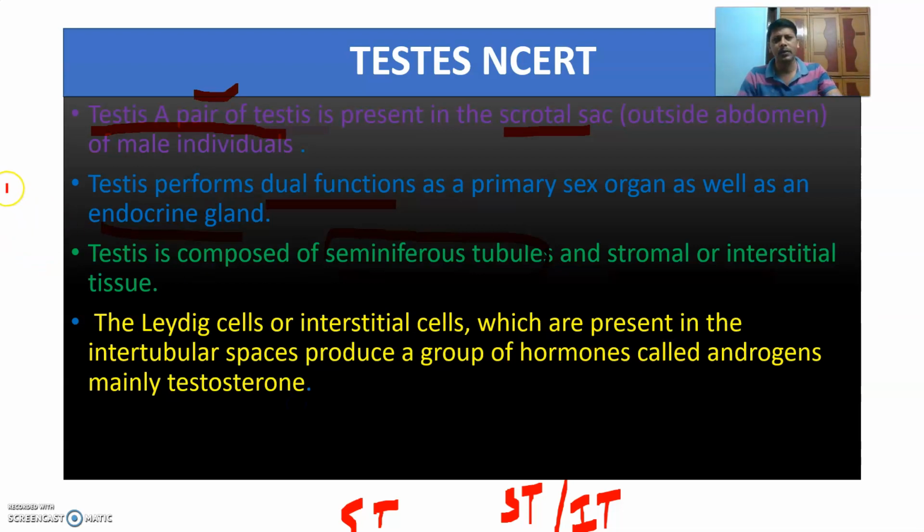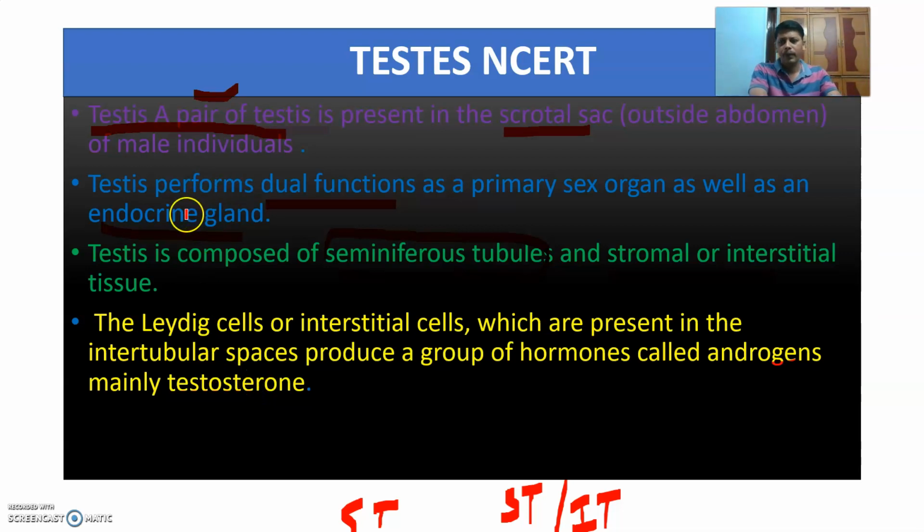This is a 2 marks question. What is the main male sex hormone? That is called testosterone. Testosterone is produced by Leydig cells. Leydig cells are interstitial cells present in the intertubular spaces, that means in between the seminiferous tubules. What do they produce? A group of hormones called androgens. The chief androgen, the main androgen, is testosterone.